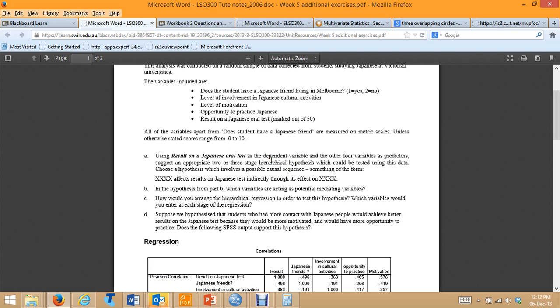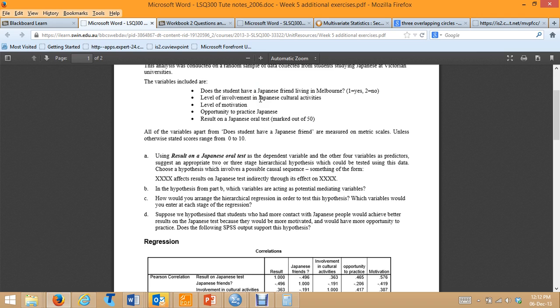So the first question asks us to think of a hypothesis suitable to hierarchical regression. So in particular, a mediational type of hypothesis, or one with a possible causal sequence, such as X affects results on the Japanese test indirectly through its effect on Y. So for example, we might say that those who speak Japanese better than others are more likely to have a Japanese friend living in Melbourne and are more likely to be involved in Japanese cultural activities.